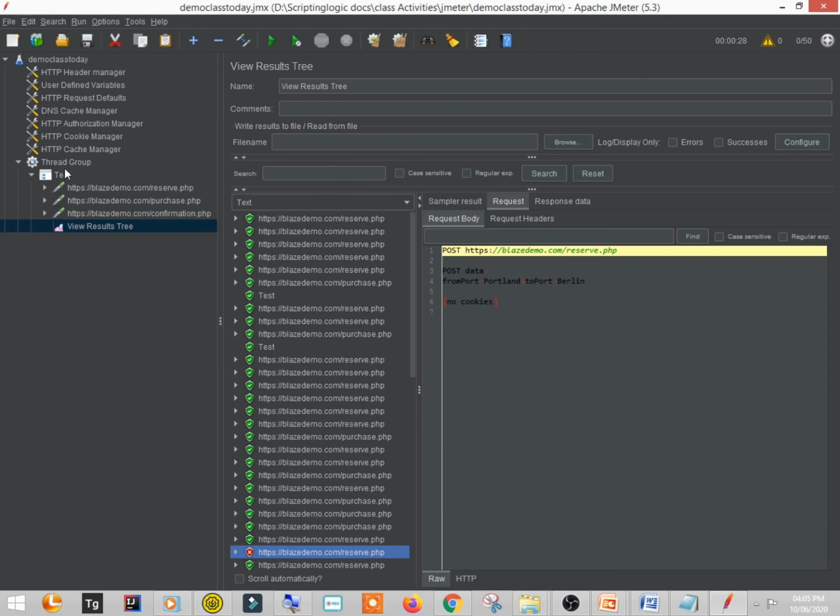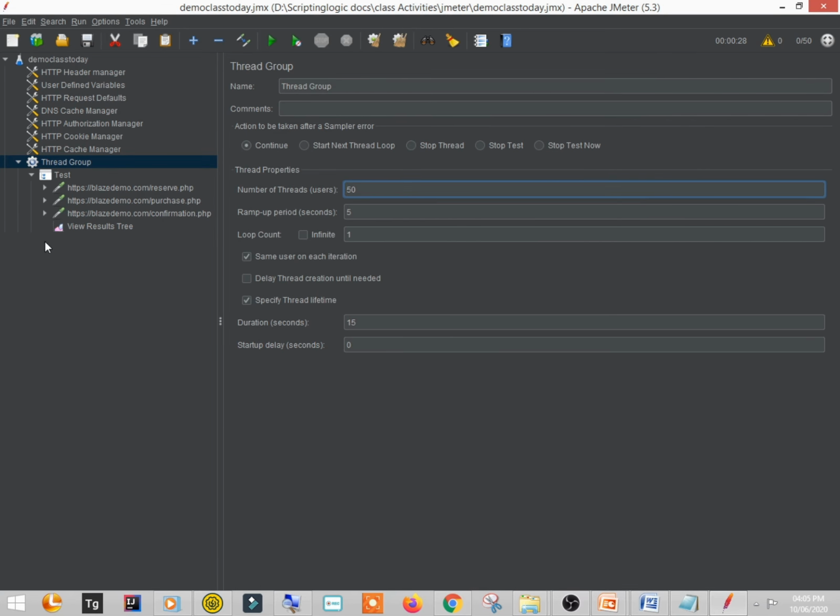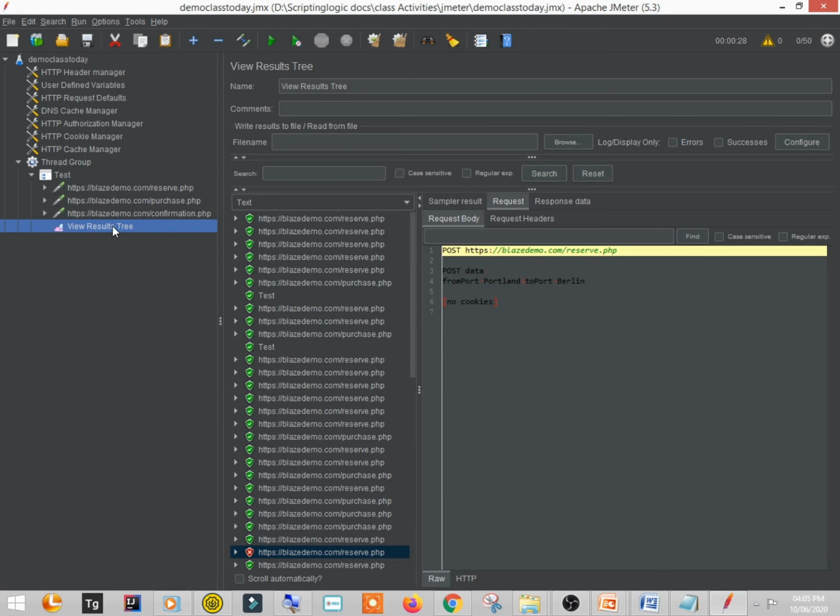You may put your load and check this in the result. This is one kind of listener. There are so many listeners with the help of which you can have different parameters and monitor different results in different formats. Sometimes you will get the response time and all that. For that you need to learn all the listeners in JMeter. So this was all about just the introduction of the JMeter tool. This is what we had planned for this workshop today.